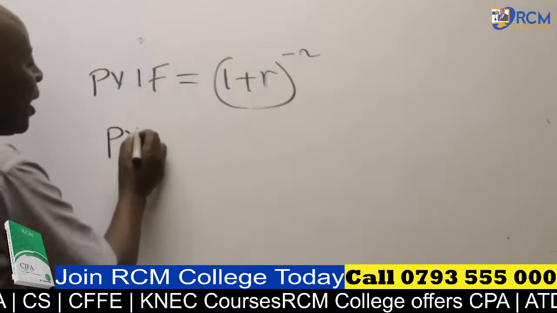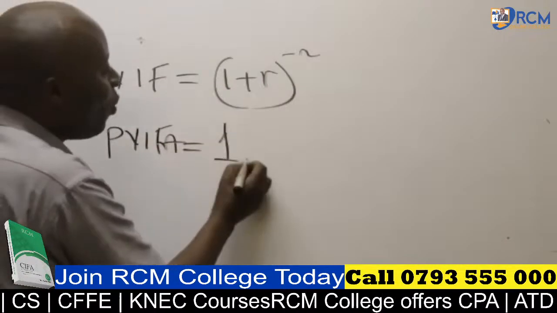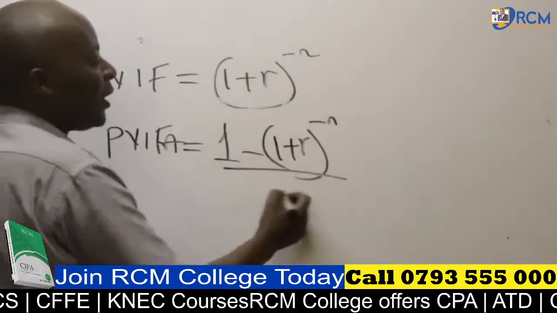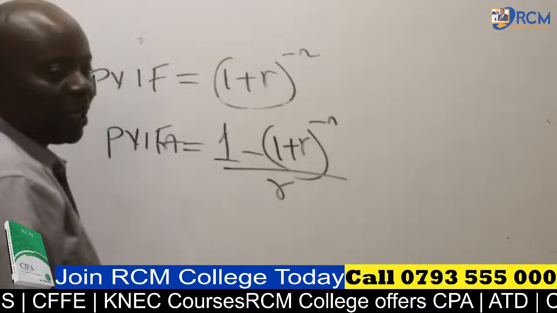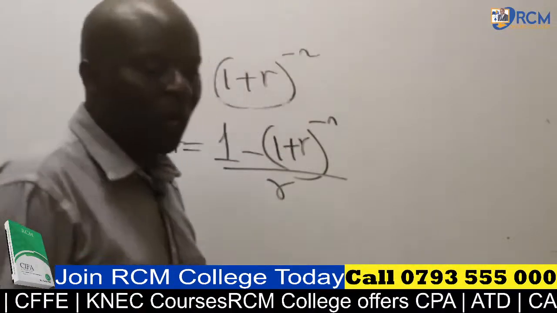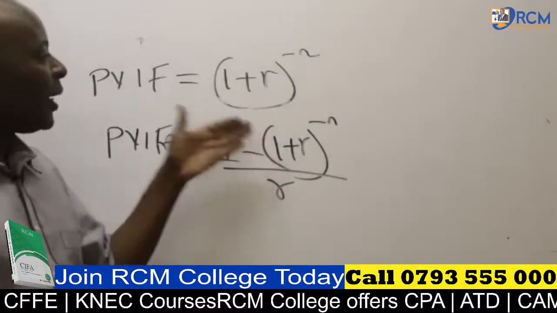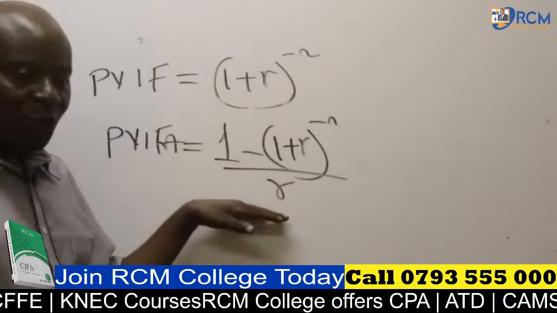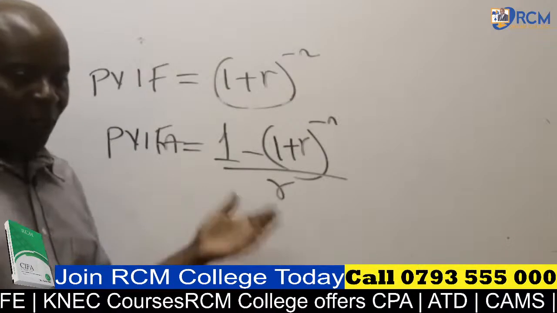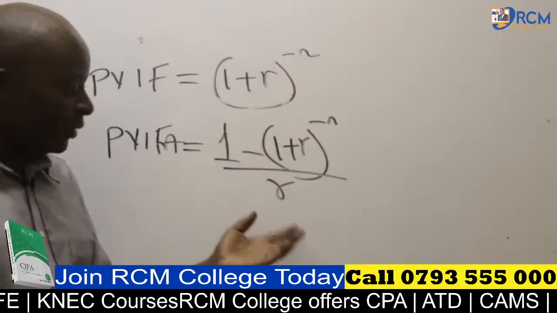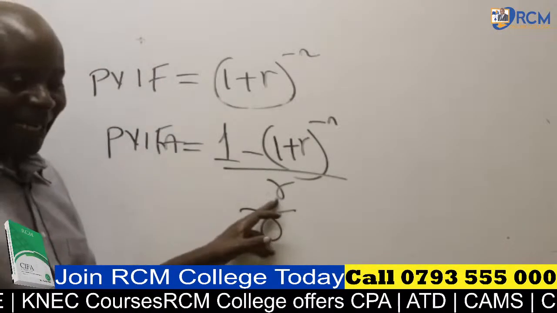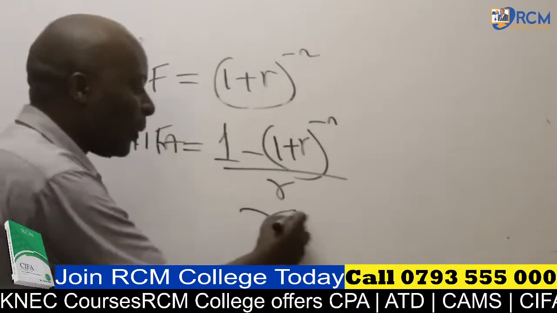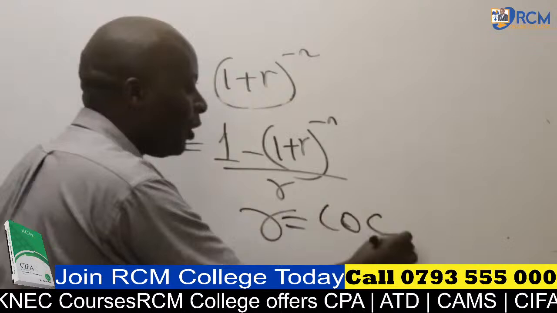How about PVIFA? PVIFA will be 1 minus the smaller formula, divided by what here? Divided by R. 1 minus the PVIF formula, divided by R. So R, ladies and gentlemen, is the normal R for required rate of return. My handwriting is very poor, so don't start copying my R like that. Write your normal R. It is the required rate of return, and this required rate of return is what we call the cost of capital, the famous COC.